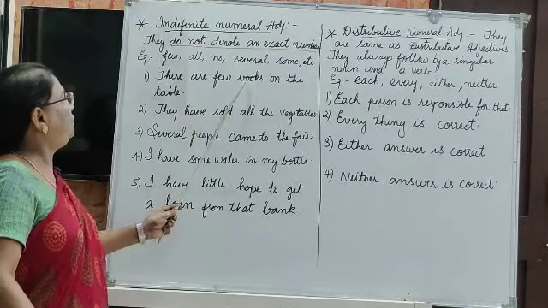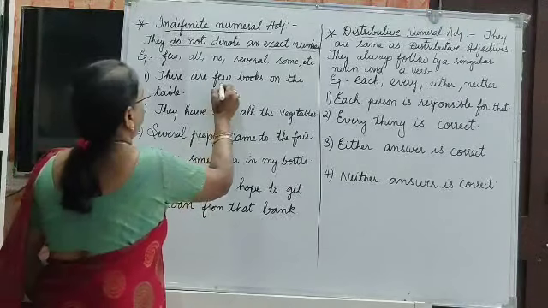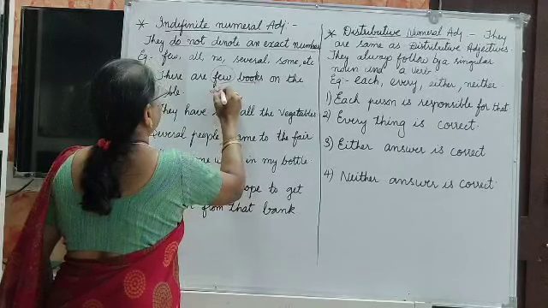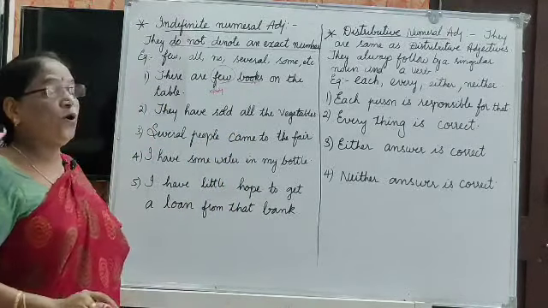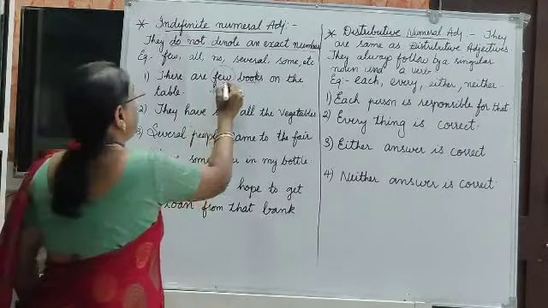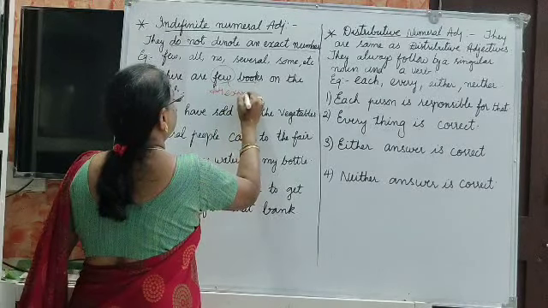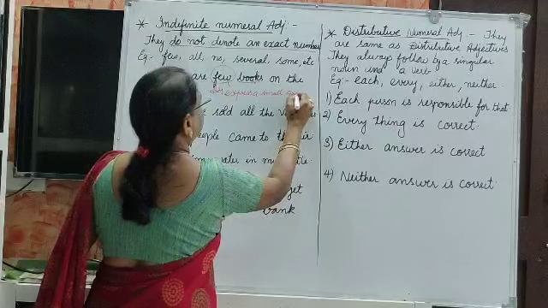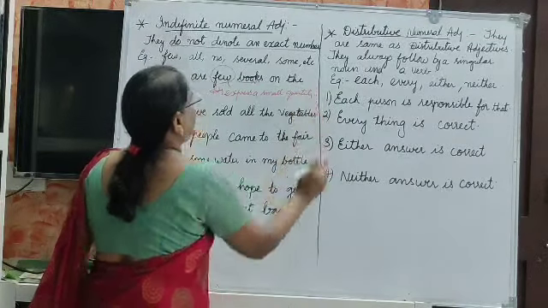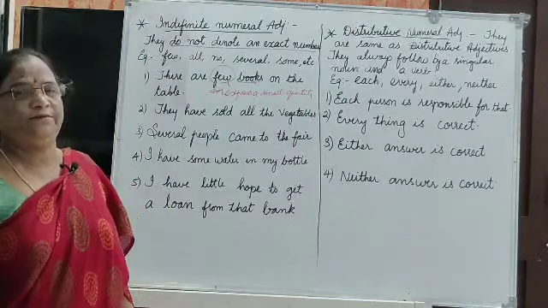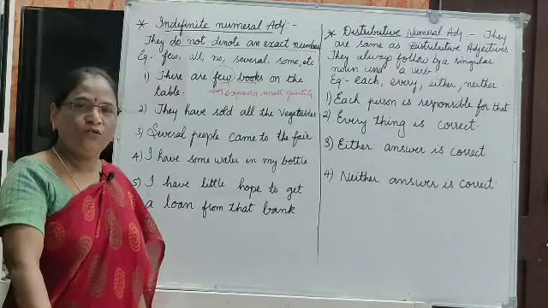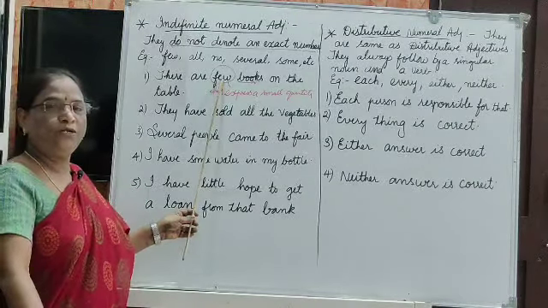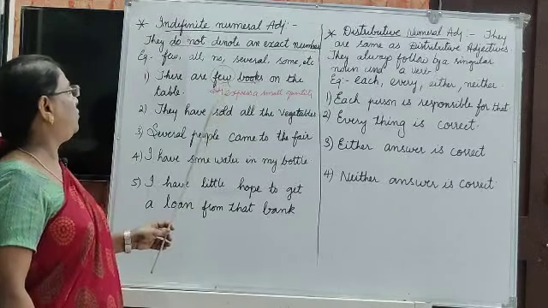There are few books on the table. Books are noun and few is adjective. Few means it expresses a small quantity, or a small amount of anything. This few expresses a small quantity or small amount of anything.